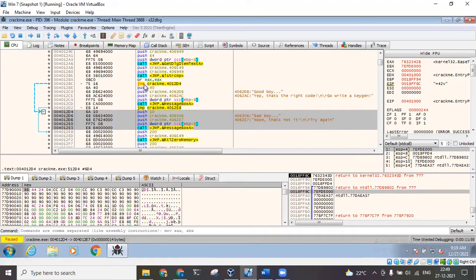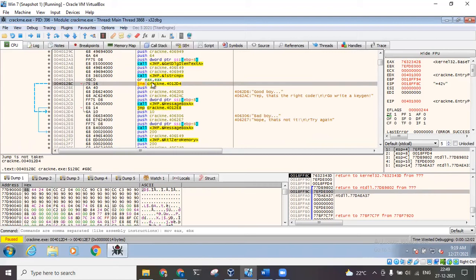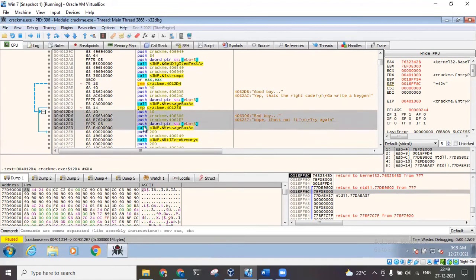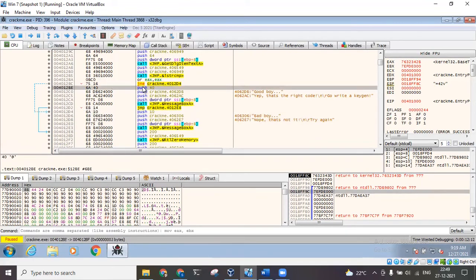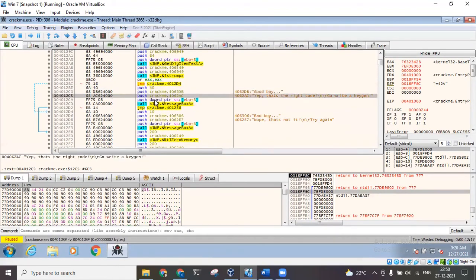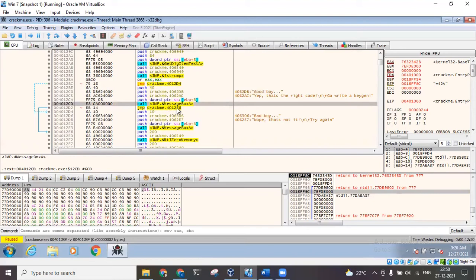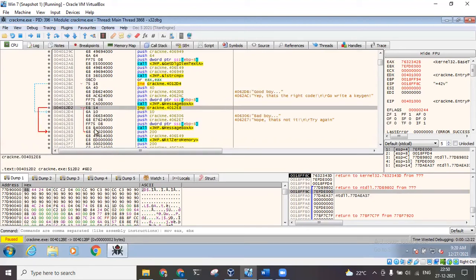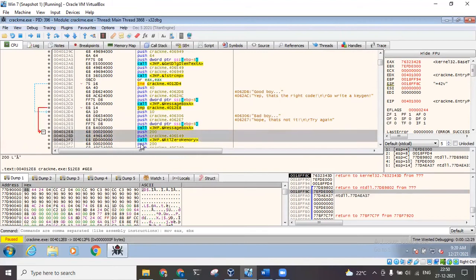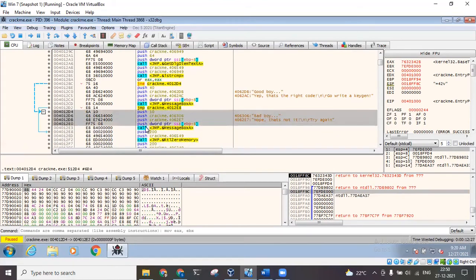So if the code is correct, then this jump, if this is equal, right? So if this is equal, then this statement will fail. So this jump will not happen. So this block of code won't be executed. What will be executed? This block of code will be executed. This 4012BE will be executed. This line will be executed, followed by this, and then 4012E8. That is, it will directly bypass to this particular line. Okay. So this entire block will be bypassed if the correct code is entered in the system. So yeah, this particular code will be bypassed.